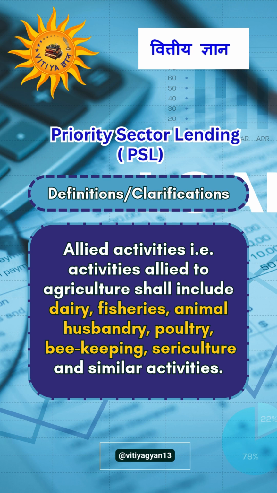First one is allied activities. That is, activities allied to agriculture shall include dairy, fisheries, animal husbandry, poultry, beekeeping, sericulture, and similar activities.